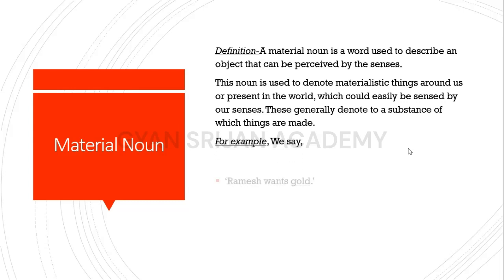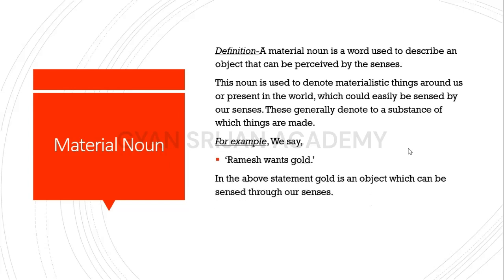For example, we say Ramesh wants gold. In the above statement, gold is an object which can be sensed through our senses. Here, Ramesh is not a material noun. Here, gold is a material noun because, as our explanation says, it is what things are made of. Gold is used to make jewelry. So gold here is a material noun, and more examples of material nouns are silk, cotton, silver, rice, etc.